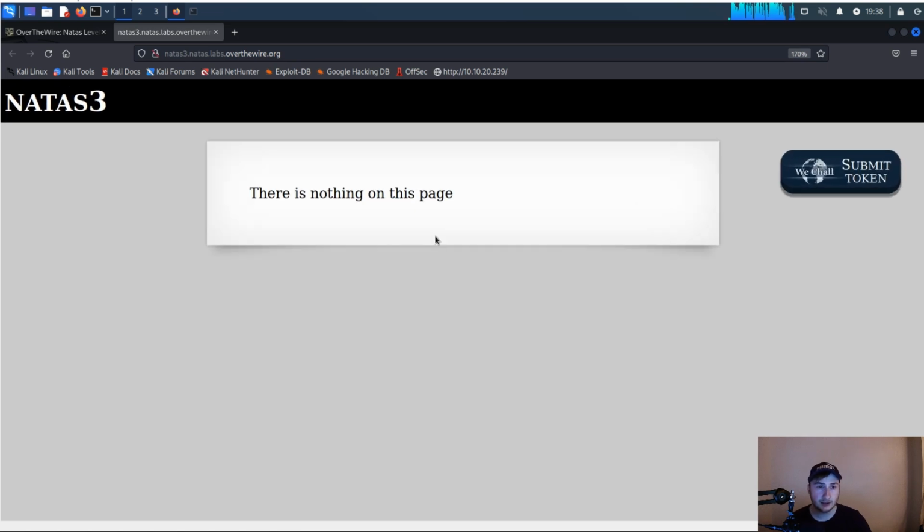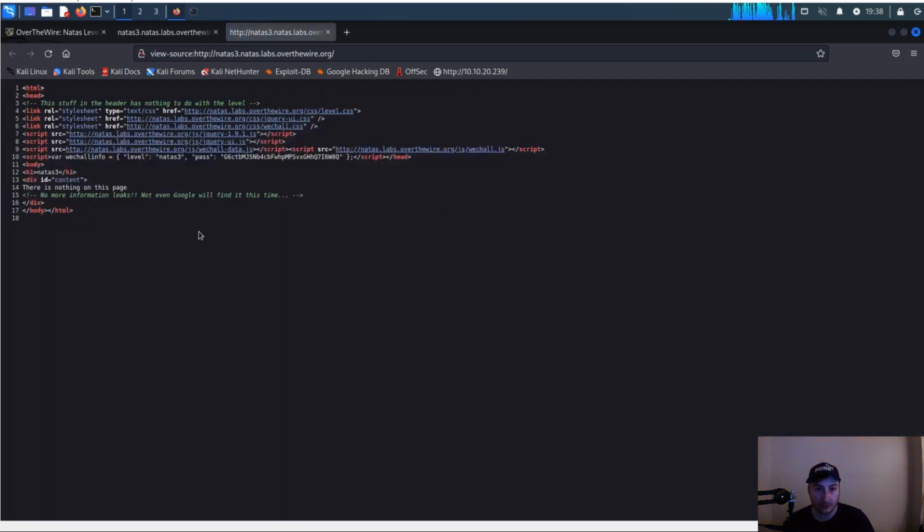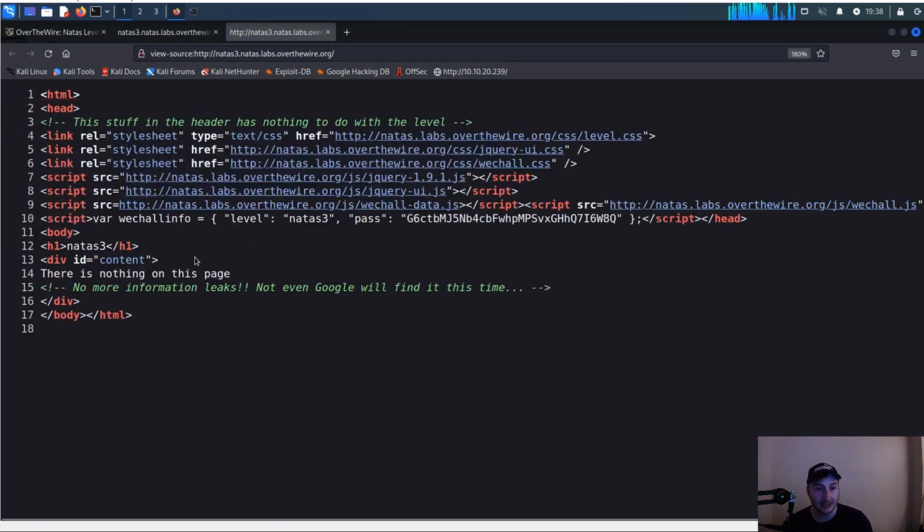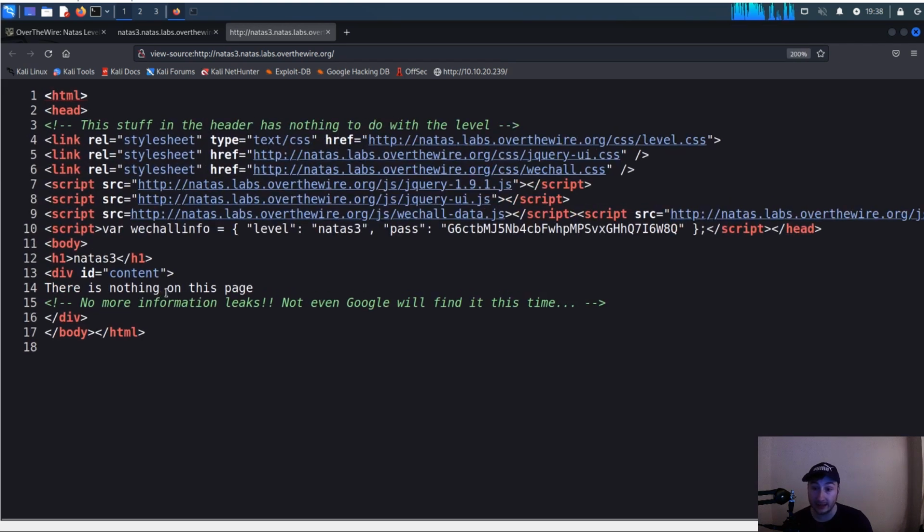And you can see, looks a lot like level 2 where it says there is nothing on this page. Well, we know that's not the case. If we were to Control U to look at the page source, you can see another HTML comment. It actually does look like there's nothing on this page because we can see this comment says no more information leaks. Not even Google will find it this time.